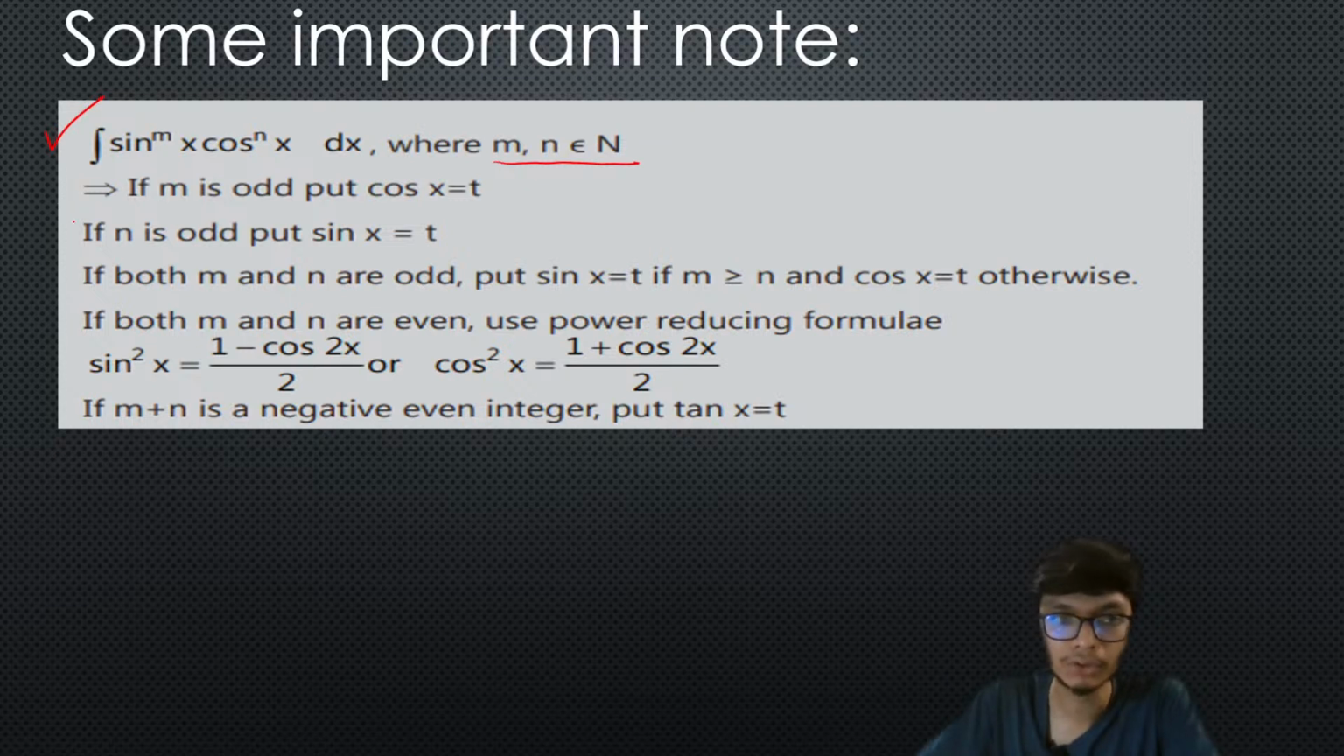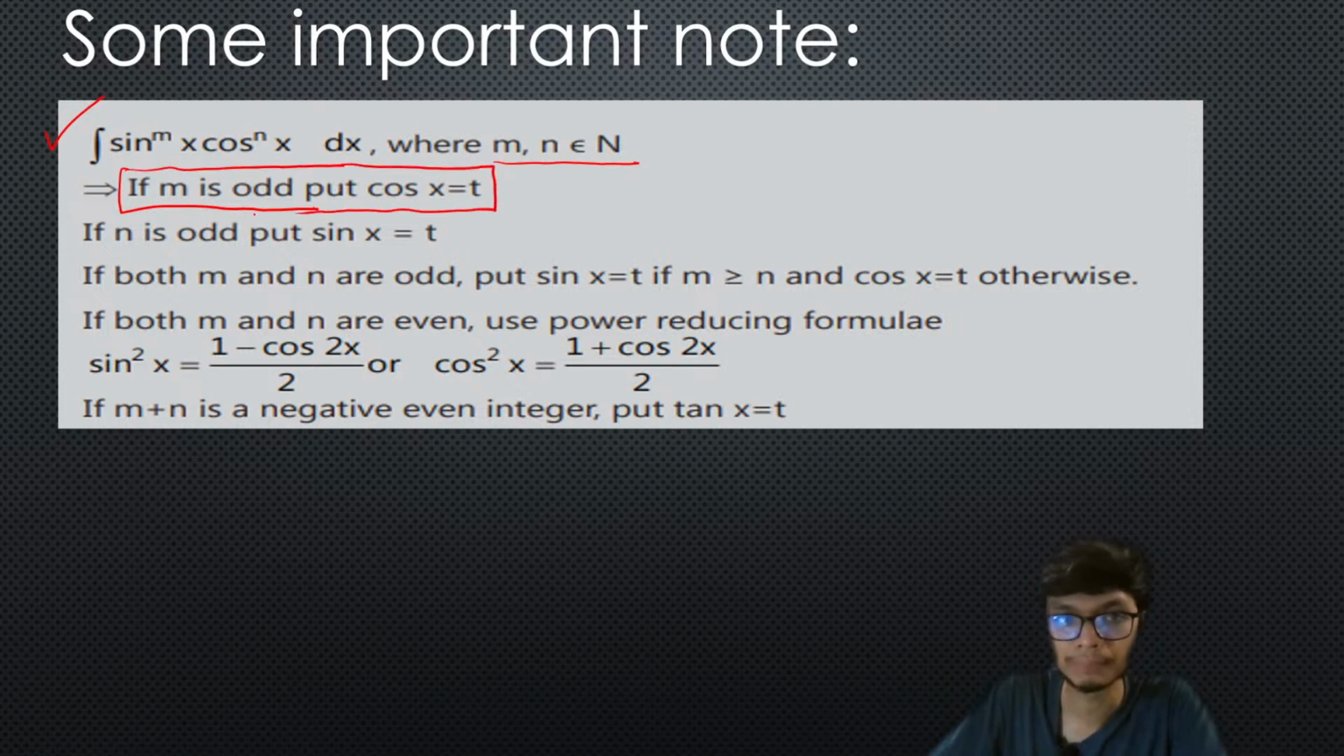if your m is an odd number, then definitely put cos x equal to t. So if you get m as an odd number, you just put cos x equal to t. What I'm saying is all from my experience of solving questions, and I want that experience to be shared among all of you. So whenever you see trigonometric integrals where m is odd, please put cos x equal to t.